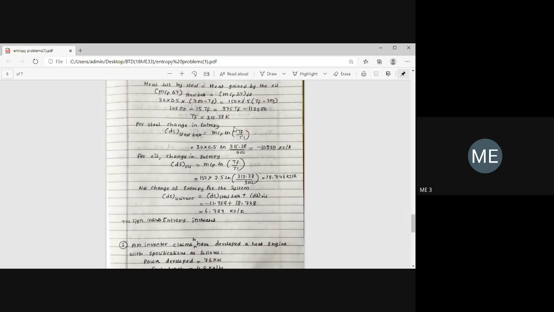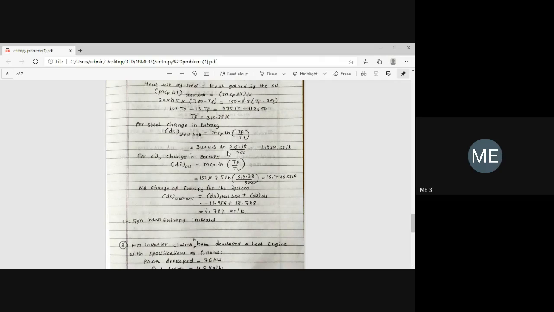Next, the change in entropy for the steel ball is given by m c_p ln TF divided by T1. Mass of steel ball is 30, c_p is 0.5, ln of 315.38 divided by T1, which is 700.